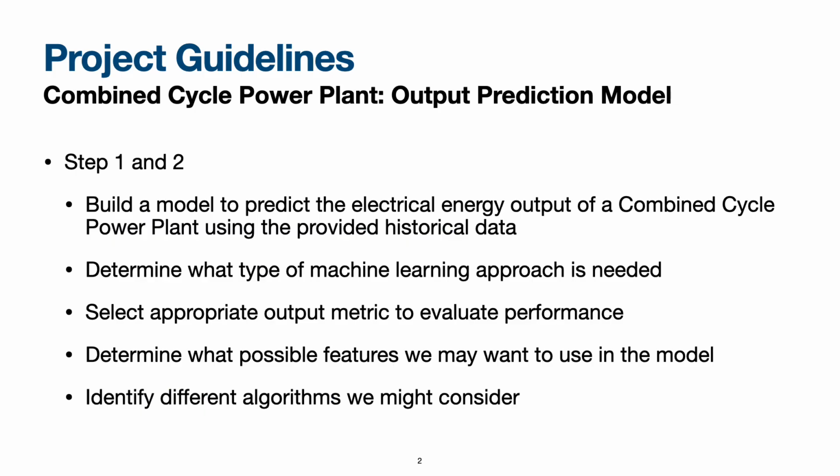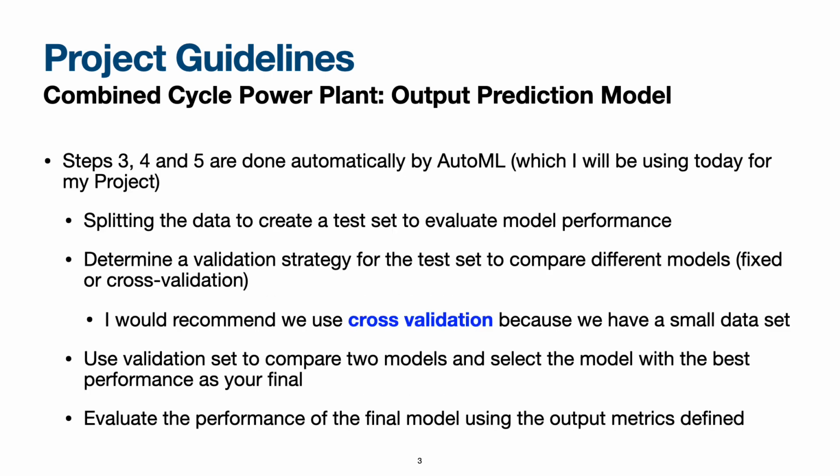Just a quick review of the project guidelines. I'll be building a model to predict the electrical energy output of a combined cycle power plant using the provided historical data. I will determine what type of machine learning approach is needed, select an appropriate output metric, determine what features to use in the model, and identify algorithms for consideration in order to get the best model performance. Additionally, since I'll be using AutoML for this project, some of these tasks will be automated. However, I'll still talk through them.